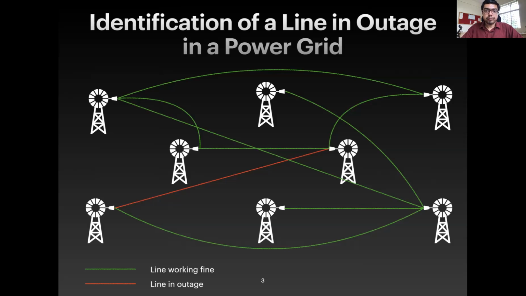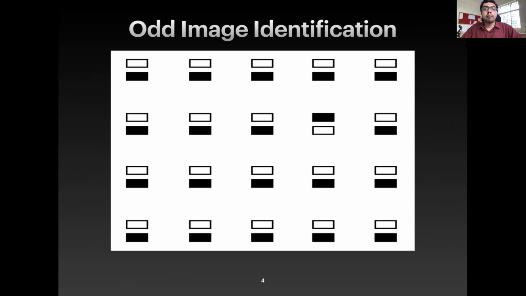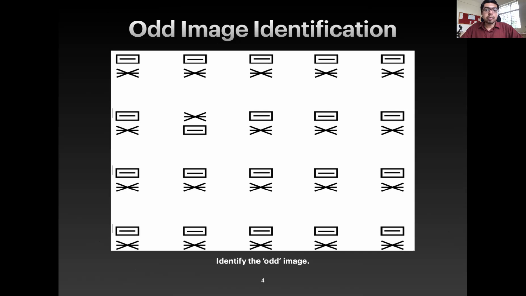As a third motivating example, consider a visual neuroscience experiment in which you are a participant, and let's say you are shown a number of images like this at once, and your goal is to identify the odd image as quickly and accurately as possible. Of course, this experiment can be repeated with different sets of images to understand how the time to identify the odd image itself looks as a function of the various images that are shown.